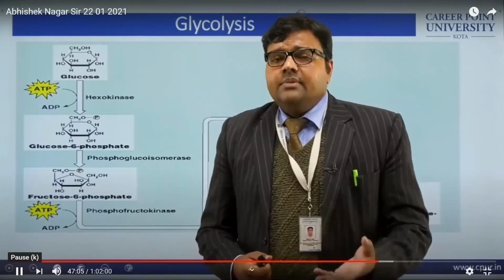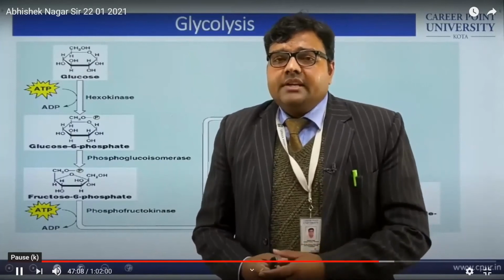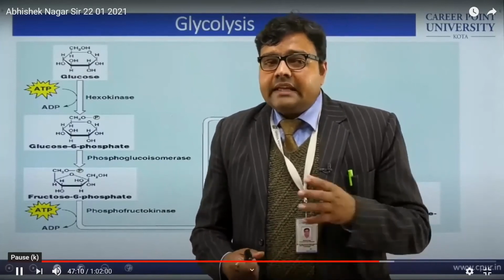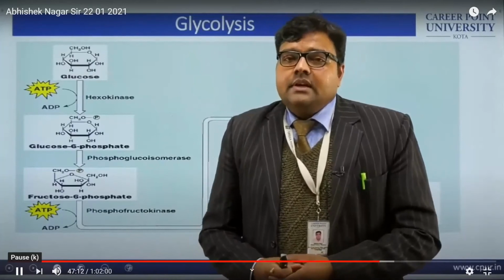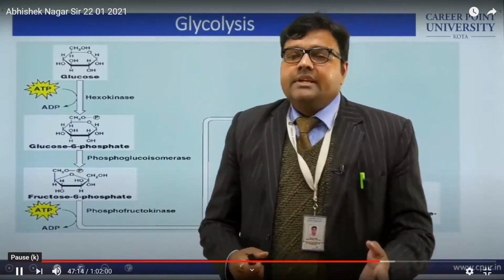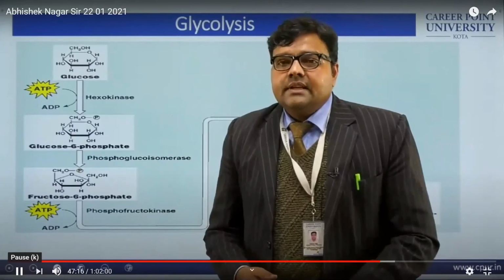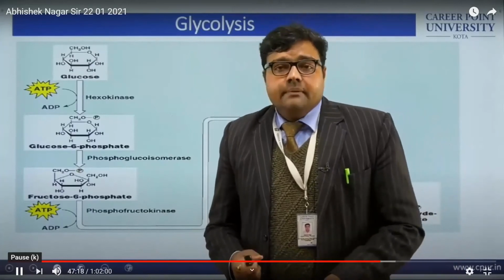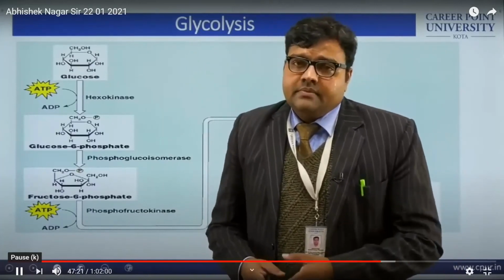In case of diabetes, what happens? The beta cells of pancreas, the islets of Langerhans, what we have discussed. Islets of Langerhans is that part of pancreas which contains beta cells, and these beta cells are going to generate insulin.